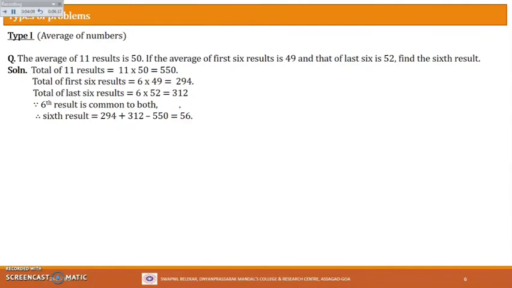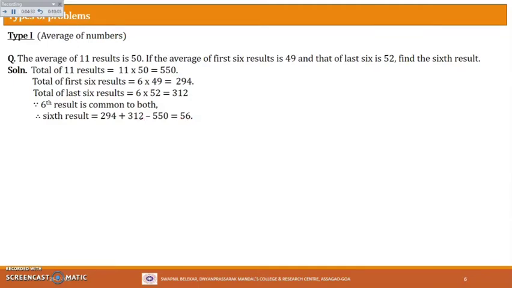Now to get the sixth result, what we do is add this, that is 312 plus 294, and from this I am subtracting this total of 11 results, that is 550. If you simplify this, the answer comes out to be 56. Now you may wonder how this is the sixth result, right?